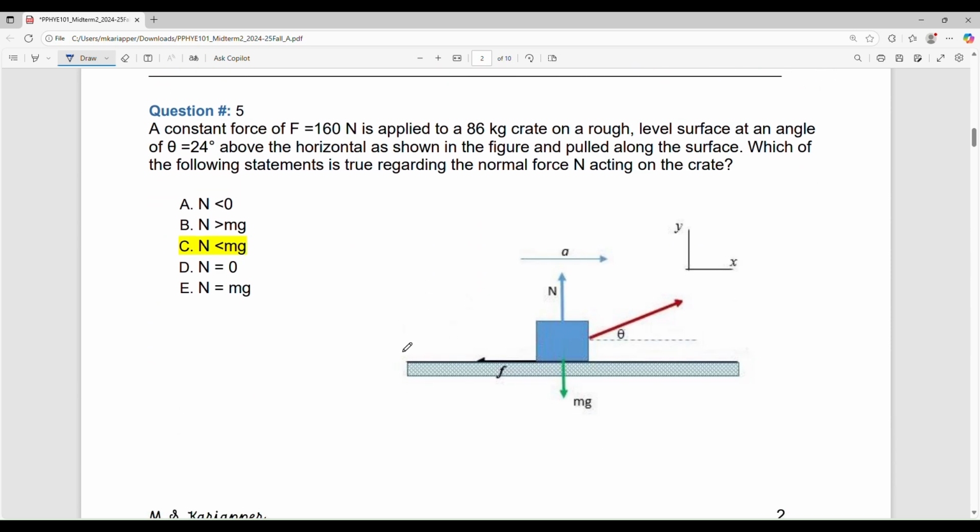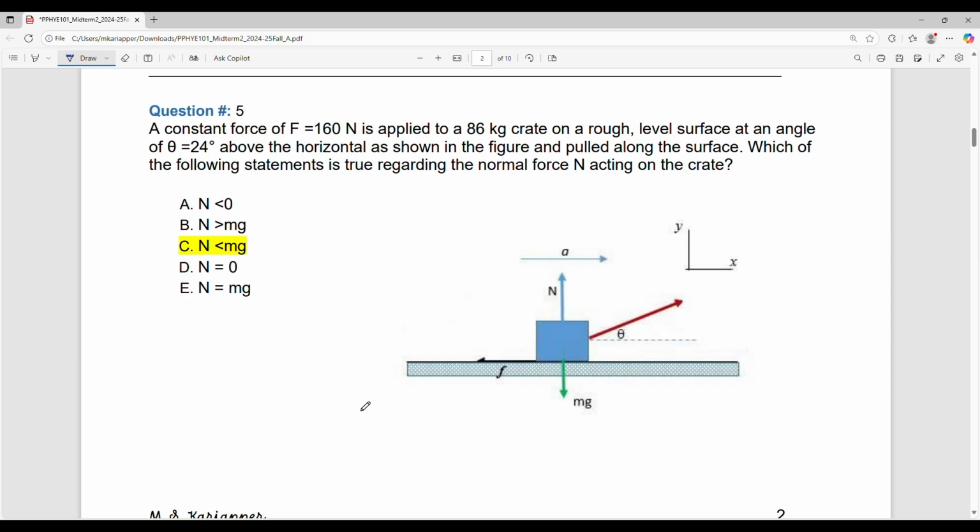Question number 5. A constant force of 160 Newton is applied to an 86 kilogram crate on a rough level surface at an angle of theta equal to 24 degrees above the horizontal as shown in the figure and pulled along the surface. Which of the following statement is true regarding the normal force N acting on the crate?